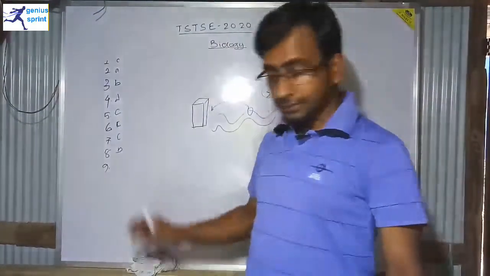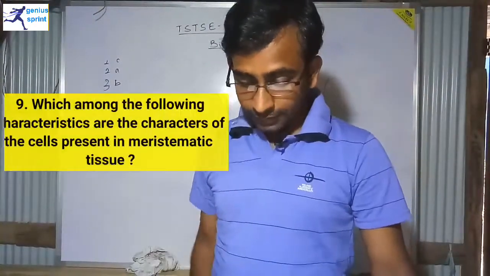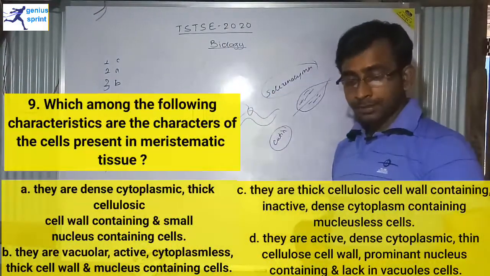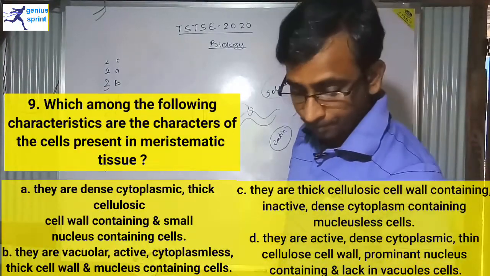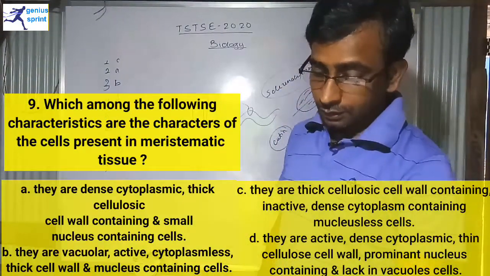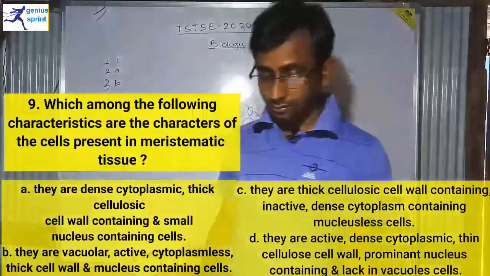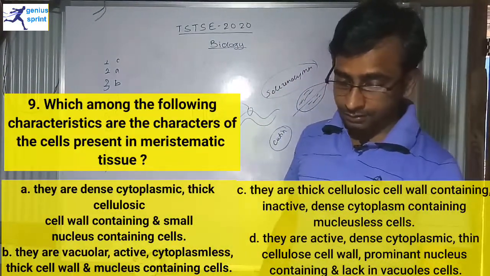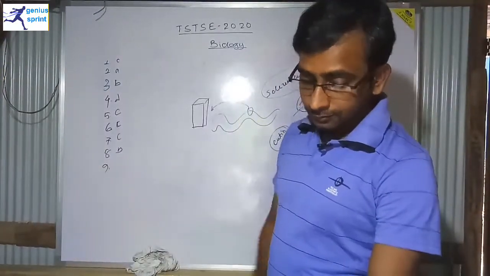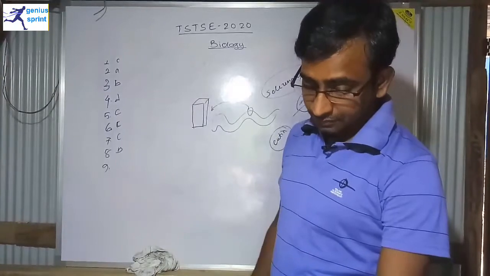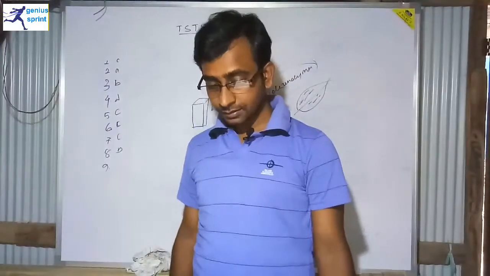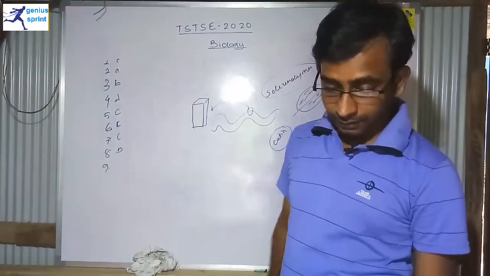Question number 9 says, which among the following are the characteristics of the cells present in meristematic tissue? Option A says they are dense cytoplasmic, thick cellulose cells containing the nucleus. Option B says they are vacuolated, active, cytoplasm less. No, cytoplasm less may not be the correct answer. Cytoplasm is present, so I can ignore this option.